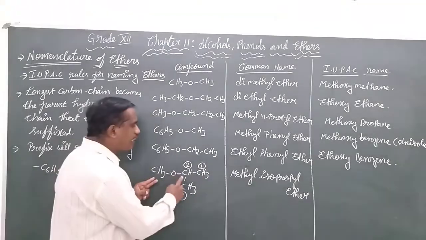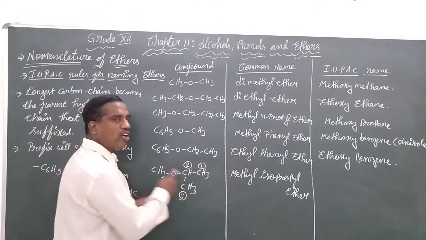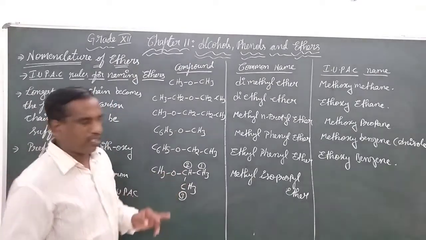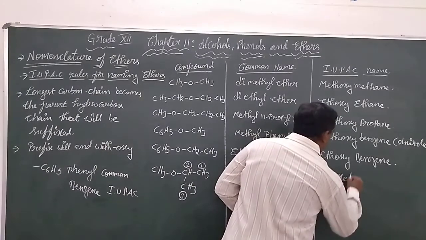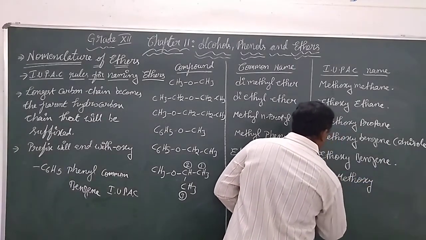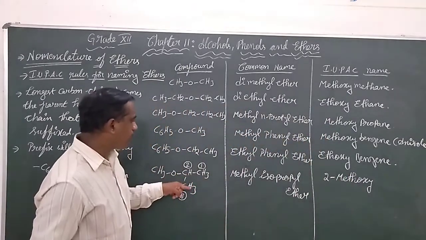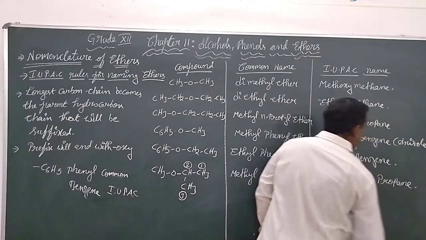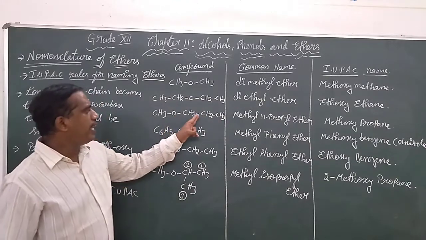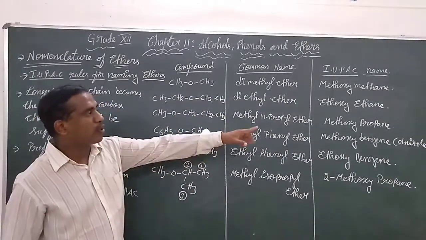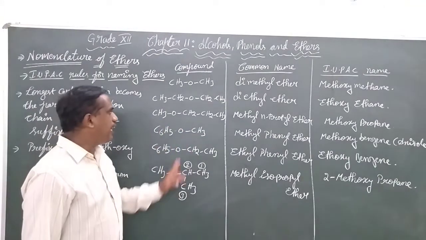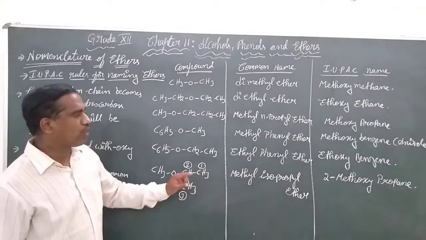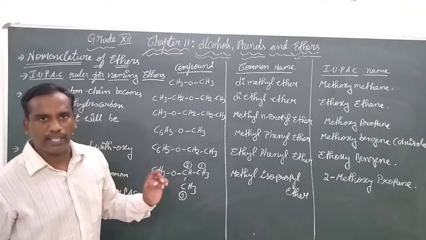Where is this methoxy group attached or bonded? It is bonded on the second carbon. In the IUPAC naming, this branching must be mentioned. So we mention the methoxy group is on the second carbon. So it is written as 2-methoxypropane. Please observe clearly, student, when the propane is a straight chain, we can write methoxypropane. But when the oxygen is attached to the second carbon, we must mention its position and write 2-methoxypropane.